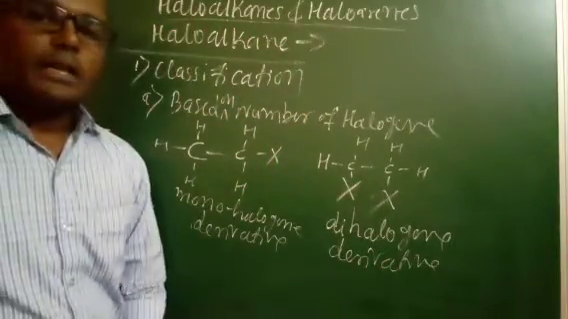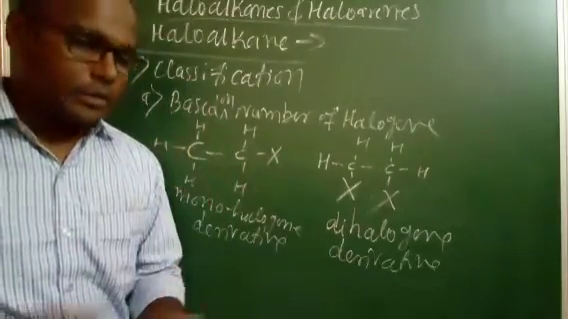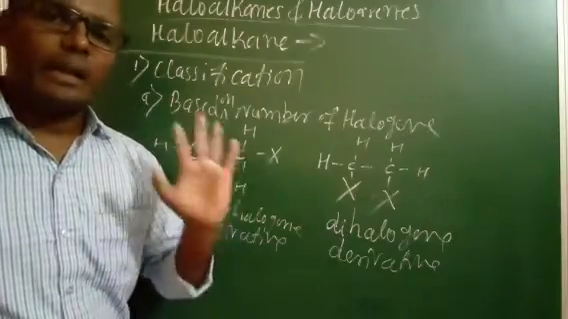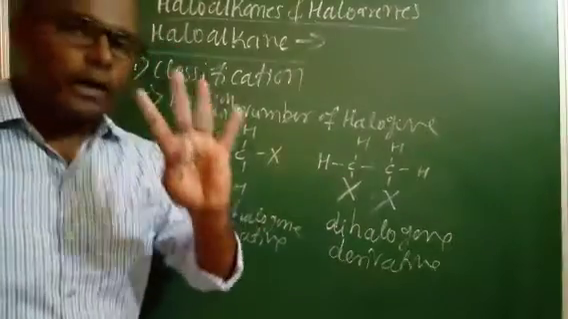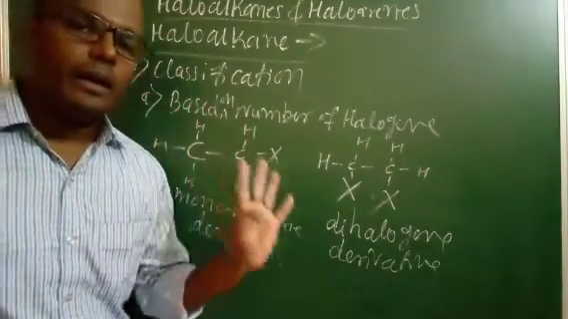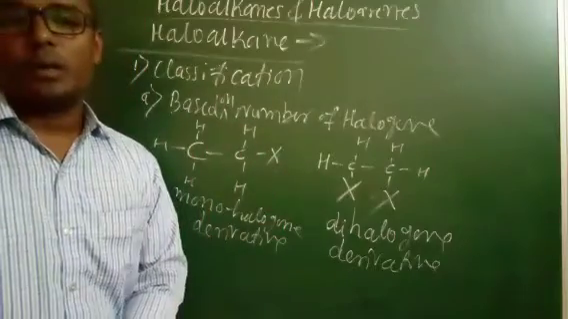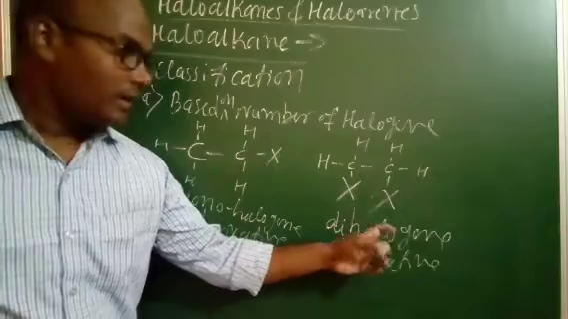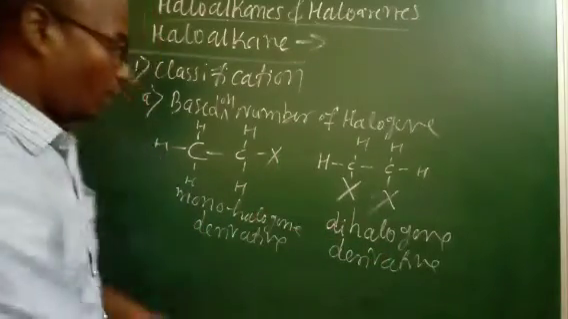Similarly, students, if three halogen atoms are attached to any hydrocarbon chain, like propane, butane, pentane, hexane, decane, any one, that is called a trihalogen derivative. If four halogen atoms are attached to the alkane, it is called a tetrahalogen derivative. If more halogen atoms are attached to the alkane, it is called a polyhalogen derivative.